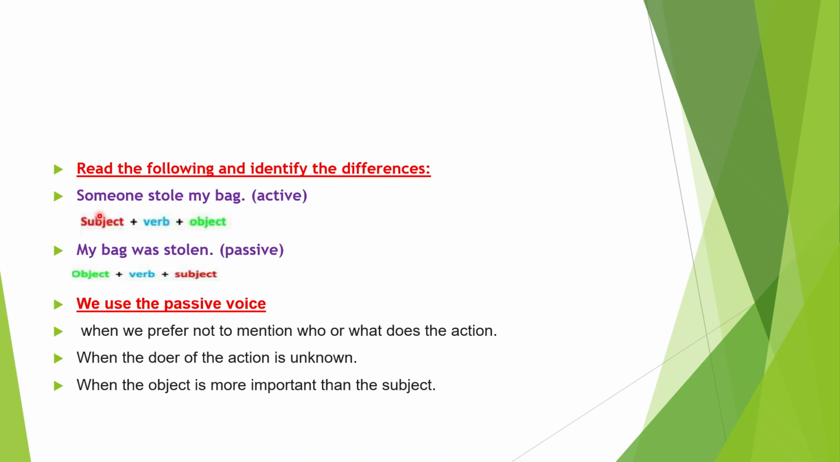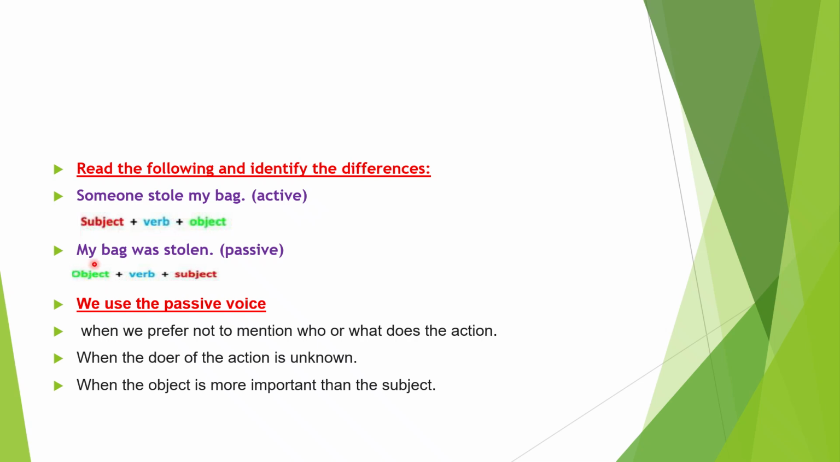In the first sentence, someone stole my bag, the sentence is in the active voice or the active form. What do I mean by active form or active voice? When you start your sentence with the doer of the action. So we started the sentence with the subject, which is someone, and then the verb stole, and then the object, which is my bag. Subject, verb, object.